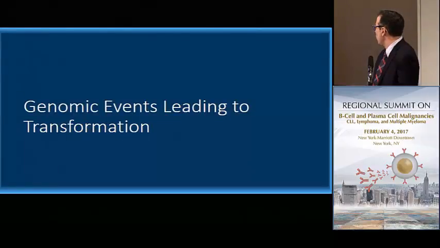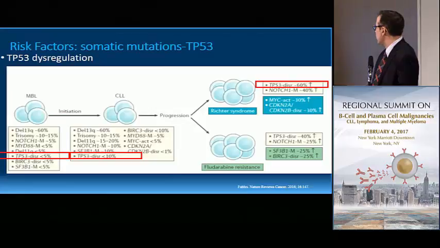Well, what are some of the genomic events leading to transformation? And this was alluded to earlier. Patients who have a p53 abnormality or a p53 dysregulation at diagnosis or even pre-diagnosis when they have monoclonal B-cell lymphocytosis, this is a relatively rare event. Less than 5% of patients with MBL, less than 10% of patients with CLL. But then when you start to look at patients with Richter's transformation, you see that exceeds 60%.